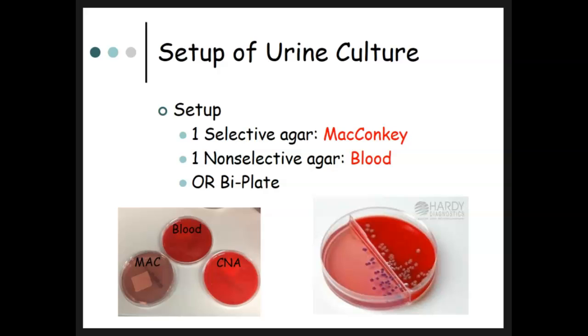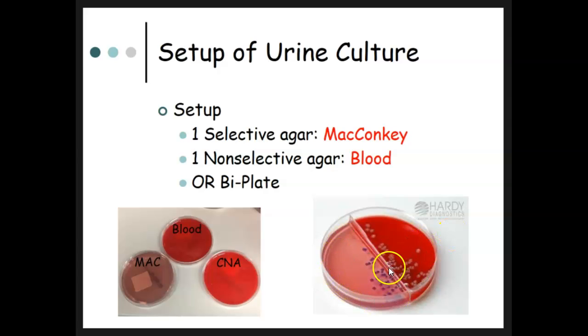So how do we set up a urine culture? You're going to need at least one selective agar, which will be MacConkey, because what's the most common cause of urinary tract infections? E. coli. And what plate is selective for gram-negative bacteria? MacConkey. And E. coli is a lactose fermenter, and we can look at it quickly. Also, at least one non-selective agar, blood agar. And also, they make these, which is half blood agar and half MacConkey, and this is called a biplate.